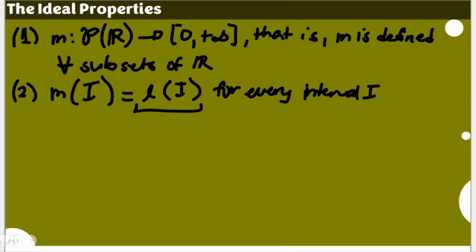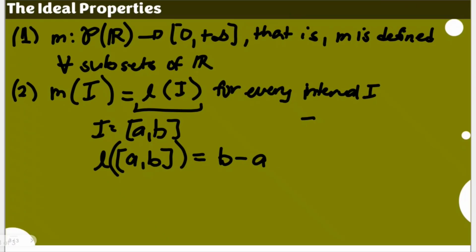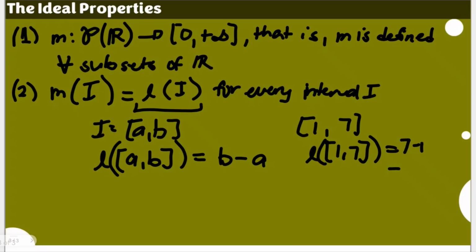If you were not able to remember this, take note of the length function of an interval. For example, if we have the interval from A to B, this is our interval I, the length of that interval is just B minus A. Just like if we have the interval, for illustration, 1 to 7, the length of this interval is 7 minus 1, which is 6.